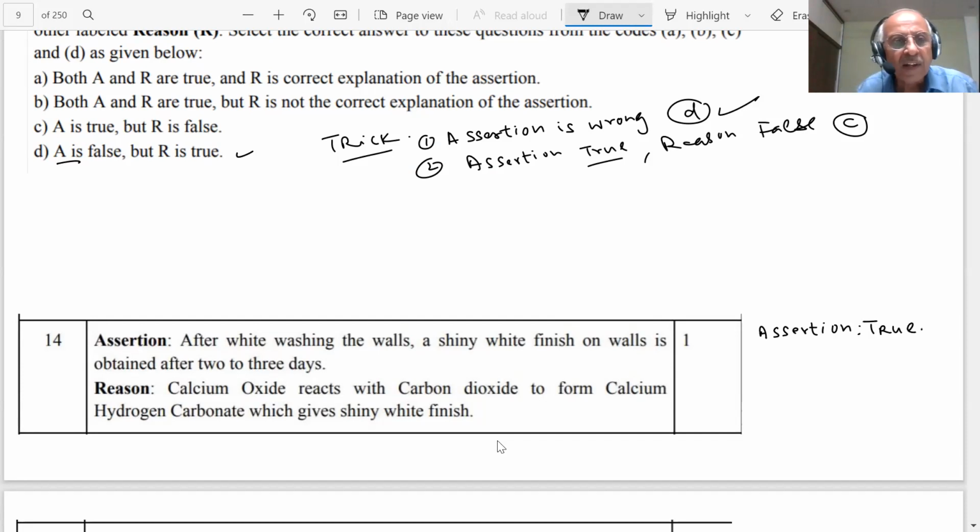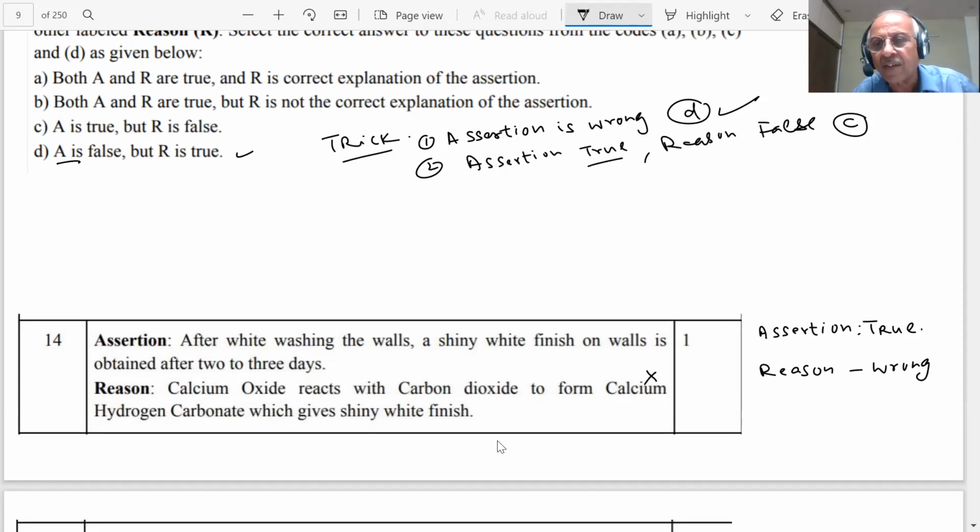He says calcium oxide reacts with carbon dioxide. That is also right. To form calcium hydrogen carbonate, this is wrong. Calcium hydrogen carbonate, no, it is calcium carbonate which is formed. Student, see the reaction. Assertion is true. Reason is wrong. Then what is our answer, student? I told you A is true, R is false.